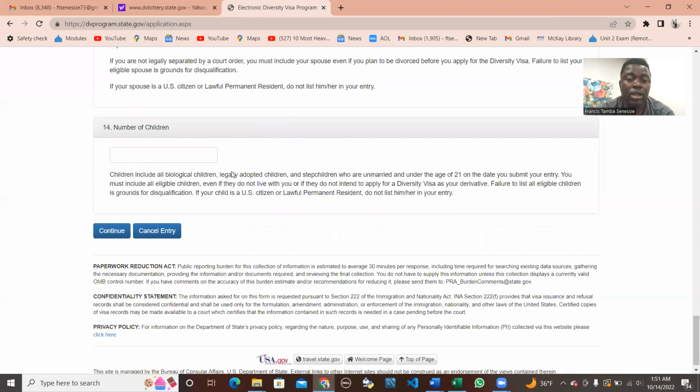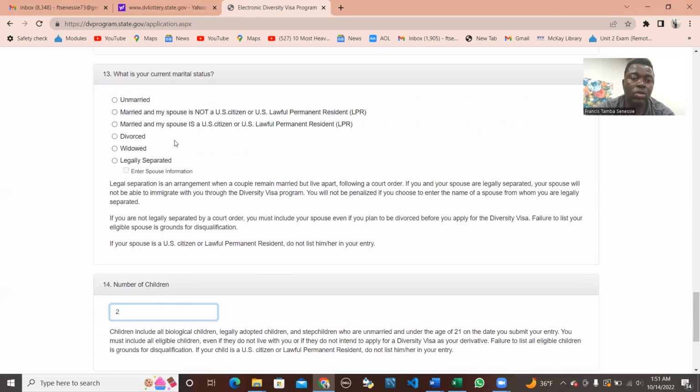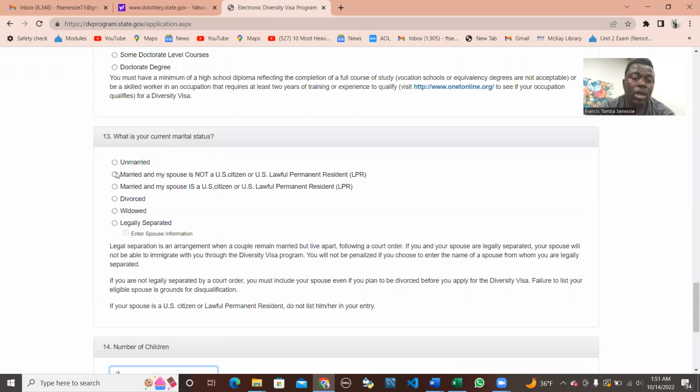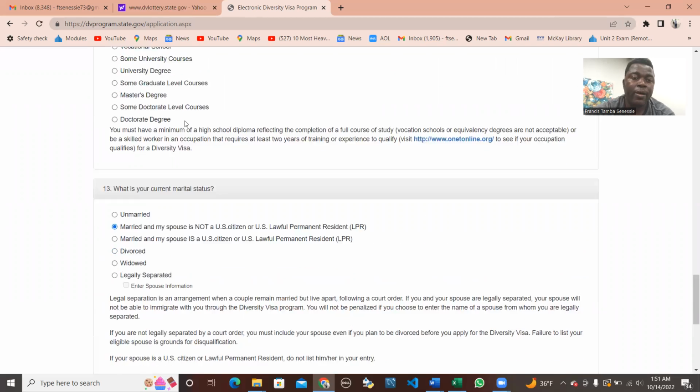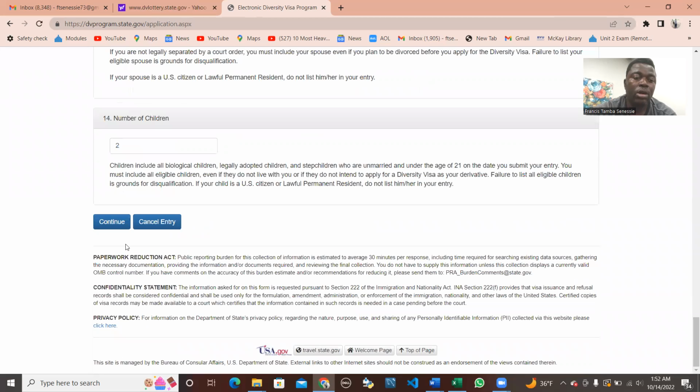So if you have kids, you want to indicate that. Let's say you have two children, you indicate that. So when you move to continue, because you indicated that you are married, let's say for example married, and then the education, let's say university degree, for example, you move on to the next stage. It will take you to the next stage.